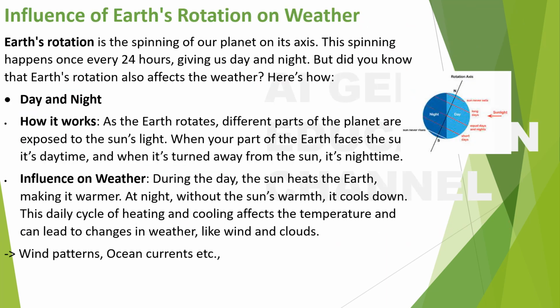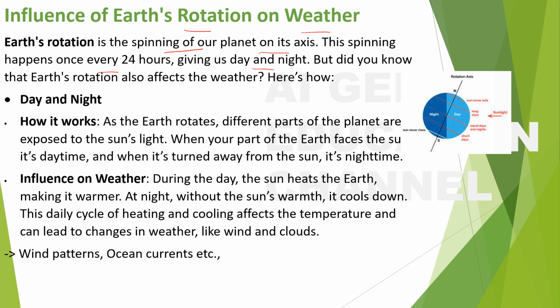Influence of Earth's rotation on weather. Now let us see step by step how Earth's rotation influences the weather. Earth's rotation is the spinning of our planet on its axis. You all know this about the rotation, right? I will not explain it further. This spinning happens once every 24 hours, giving us day and night. But did you know that Earth's rotation also affects the weather? Here's how. Day and night, how it works.